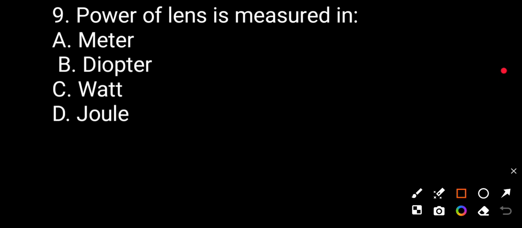Question number 9. The power of a lens is measured in: option A meter, option B diopter, option C watt, option D joule. The correct answer is B, diopter. The power of a lens is measured in diopter. Diopter is the unit of power.